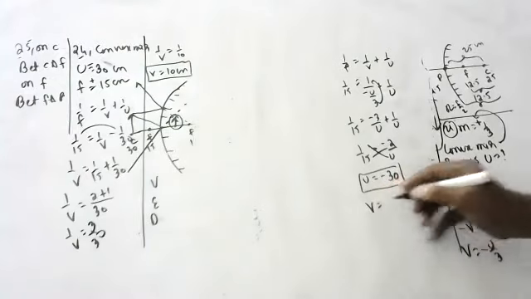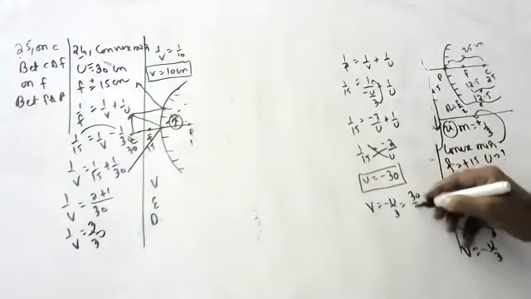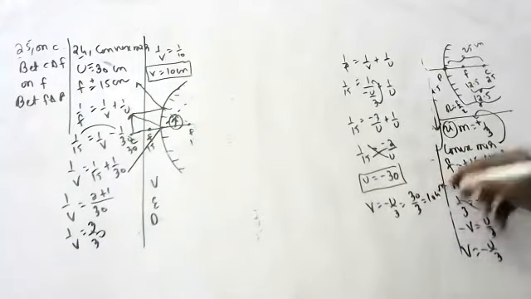So V is equal to minus U by 3, that is minus of minus 30 by 3, that is 10 centimeters.